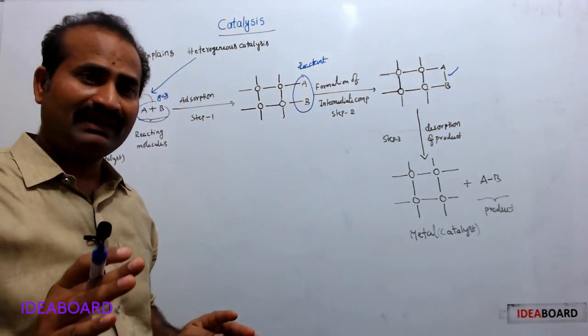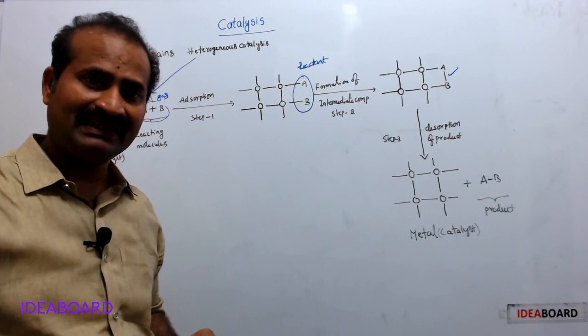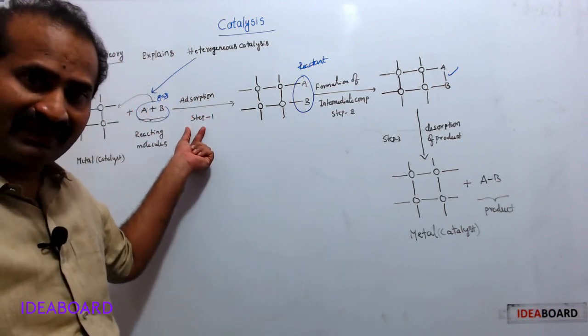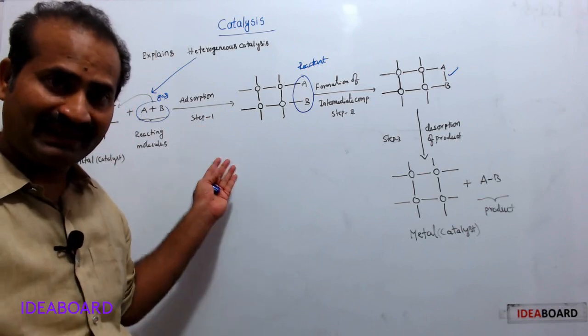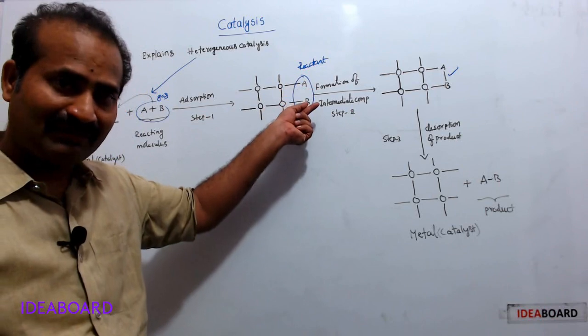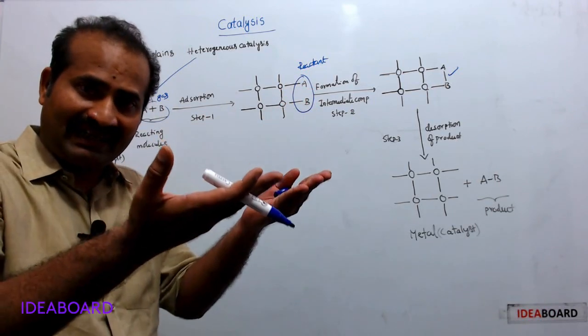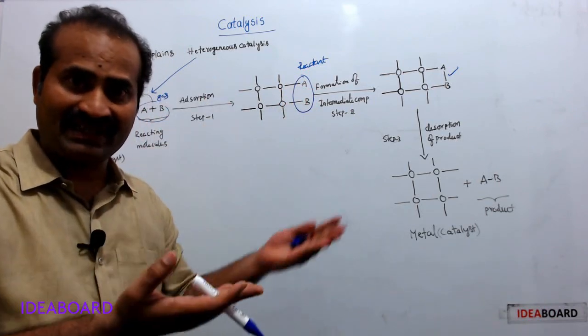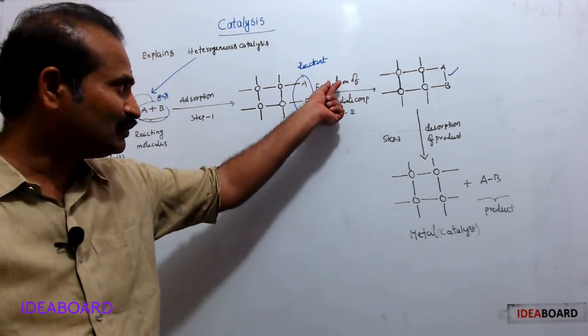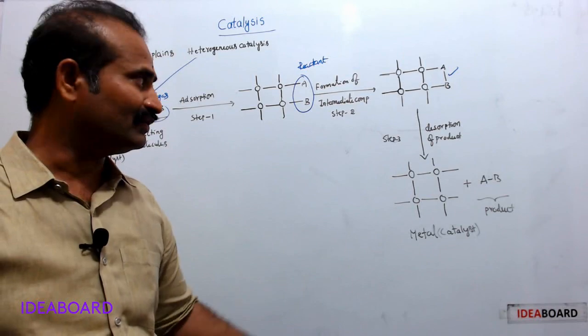We know a chemical reaction needs activation energy. That activation energy comes from step 1, because step 1 is exothermic, heat is released. Therefore, that heat is utilized by these reacting molecules to acquire the required activation energy, which is essential for the chemical reaction. Step 2 is the formation of the intermediate compound.